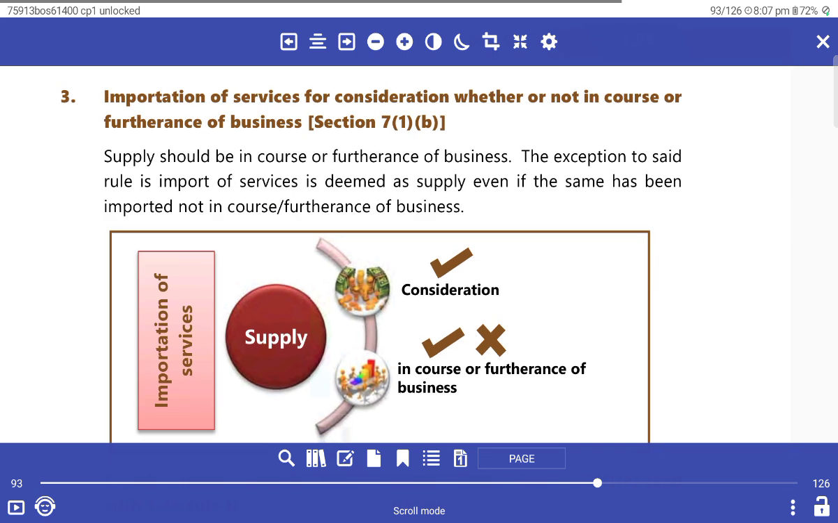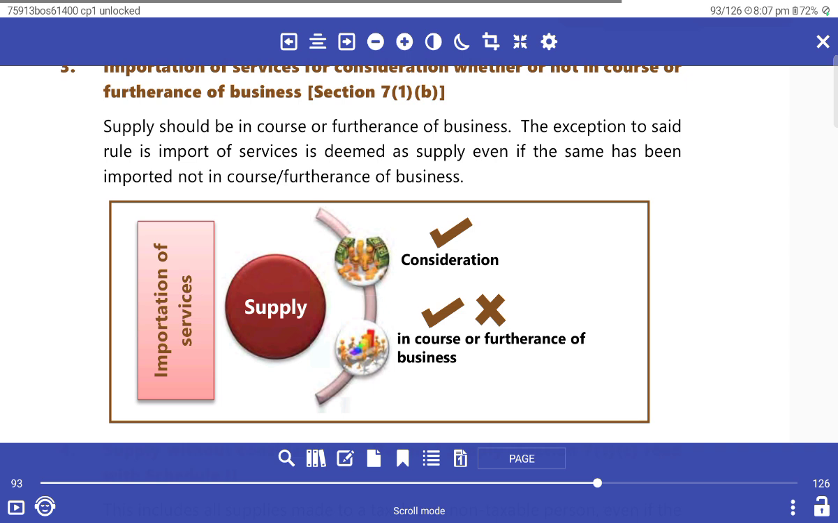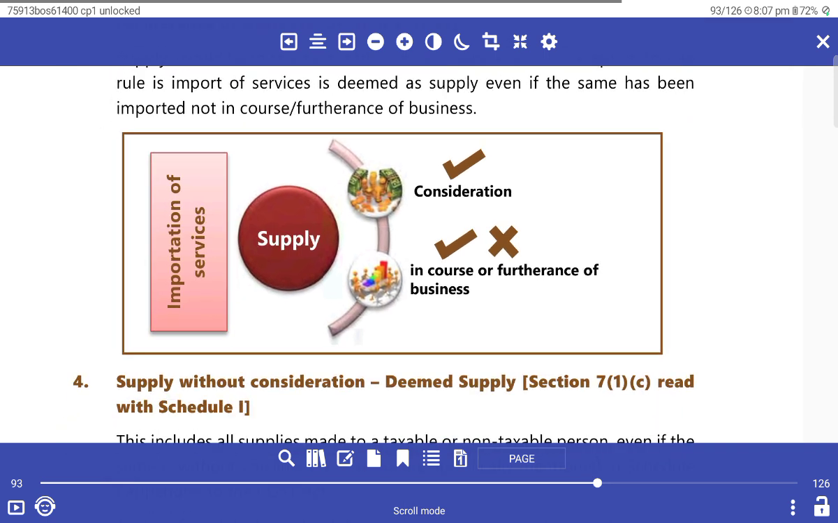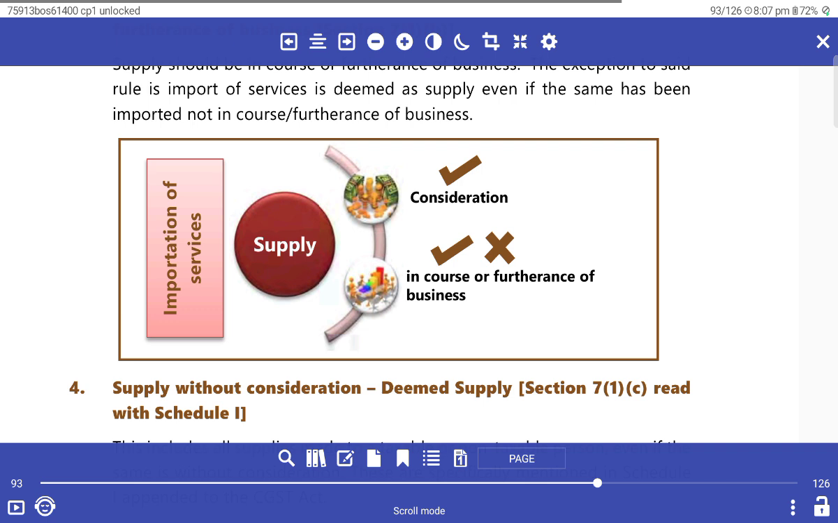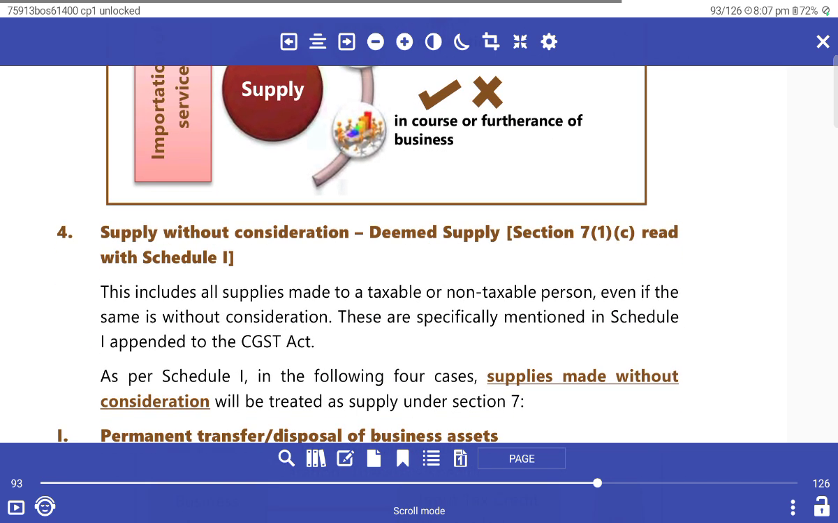The importation of service for consideration, whether or not in the course and furtherance of business, Section 7(1)(b). Supply should be in the course and furtherance of business, but exemption is said to be ruled in imported services, which are deemed to be supply even if they are imported not in the course of furtherance of business. Consideration for import of service, in the course of furtherance of business or not, is consideration. Supply without consideration is deemed to be supply, Section 7(1)(c) read with Schedule 1.